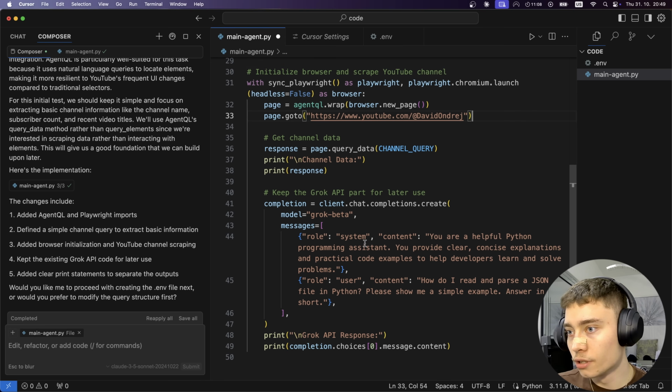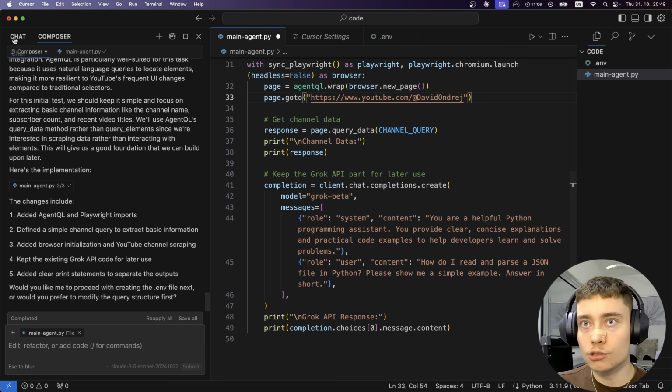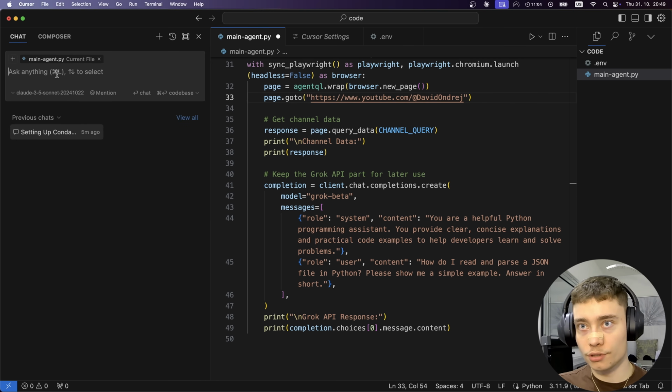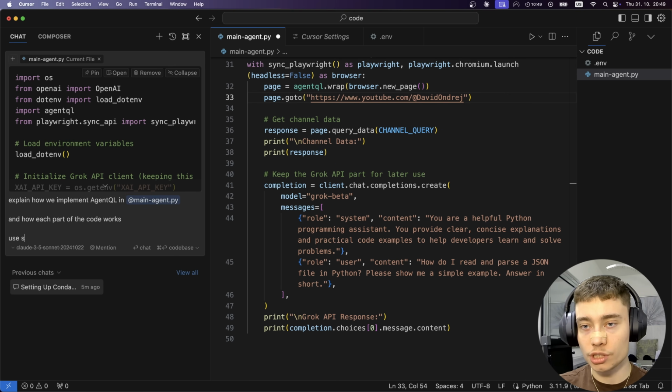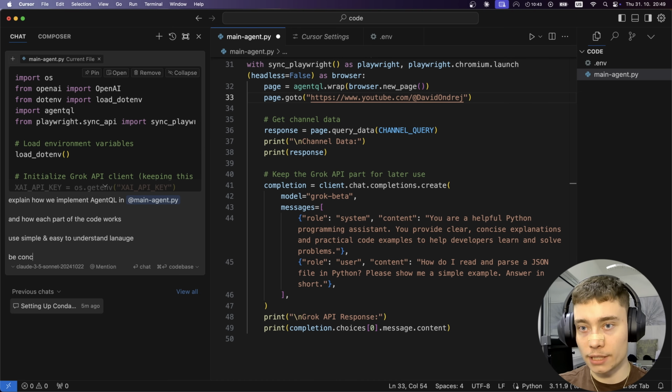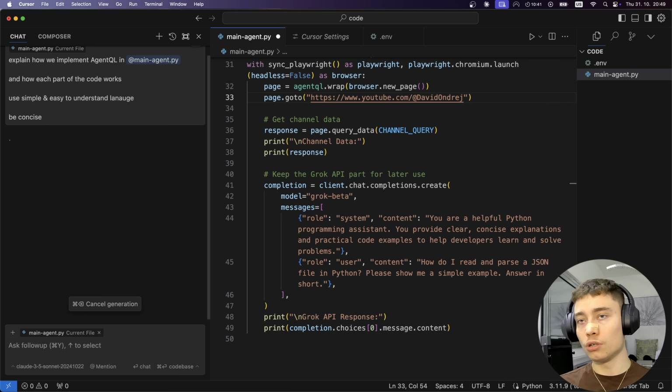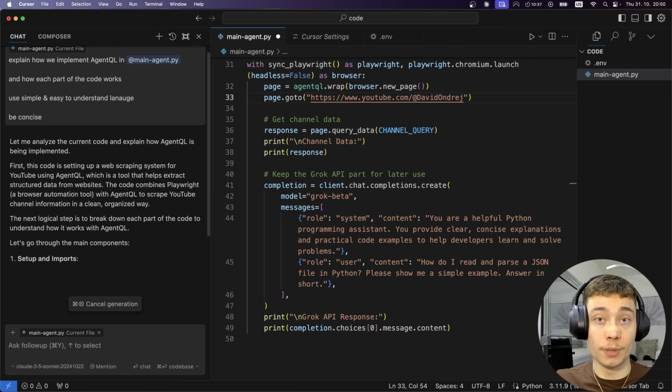Not sure for what. And okay, let's use chat. I think this is a good spot to use chat. So explain how we implemented AgentQL in main agent, and how each part of the code works. Use simple and easy to understand language. Be concise. So now this is how you gain understanding. Hopefully you should be learning as you're building with AI.